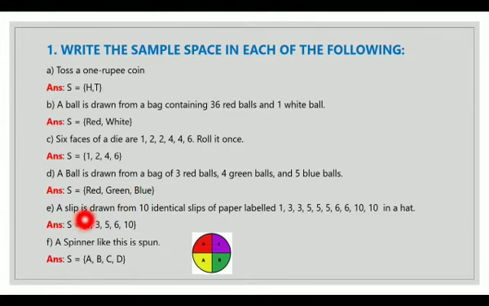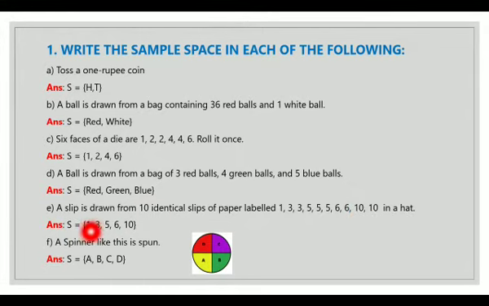A slip is drawn from 10 identical slips of paper labeled 1, 3, 3, 5, 5, 5, 6, 6, 10, 10 in a hat. Now here again the repeated numbers are there. 3 is repeated 2 times, 5 is repeated 3 times, 6 is repeated 2 times and 10 is repeated 2 times. But in my sample space the numbers will occur only once. So my sample space equals 1, 3, 5, 6, 10.